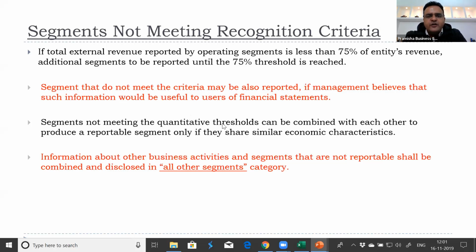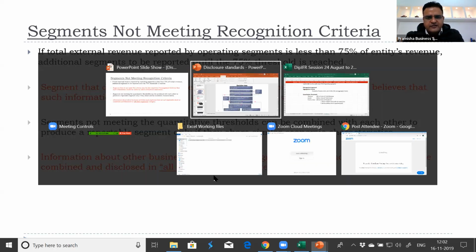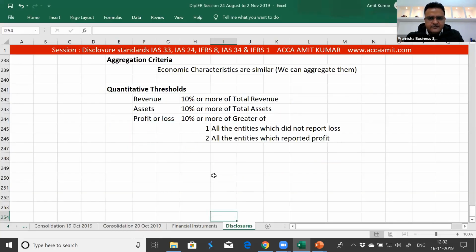Segments not meeting the quantitative thresholds can be combined with each other to produce a reportable segment only if they share similar economic characteristics. The one aggregation criteria we said that after the quantitative threshold, if we need to show some more reportable segments, we can use aggregation criteria again. And finally, we also need to use the 75% threshold criteria. Information about other business activities and segments that are not reportable shall be combined and disclosed in the all other segments category. What does this mean?